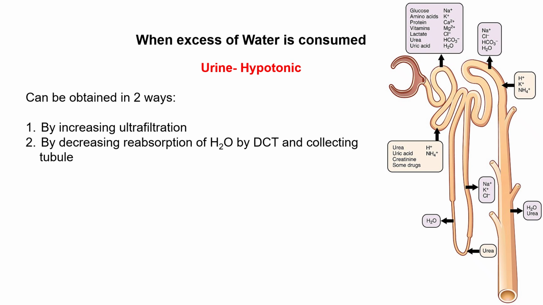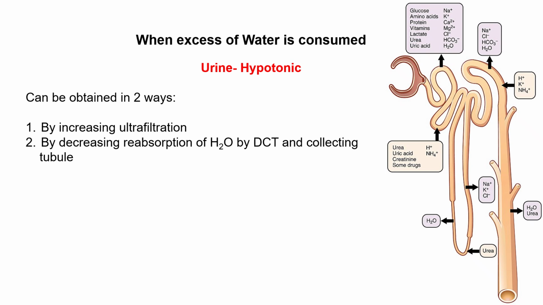Now, let's see the condition when excess of water is consumed, right? So what will happen when the excess of water is consumed? So the body fluids, the blood plasma, it becomes diluted. So that would disturb the osmolarity of the blood, that would disturb the pH of the blood. So to maintain homeostasis, how does the body adapt? It adapts by passing a hypotonic urine. Extra amount of water would be expelled out of the body.